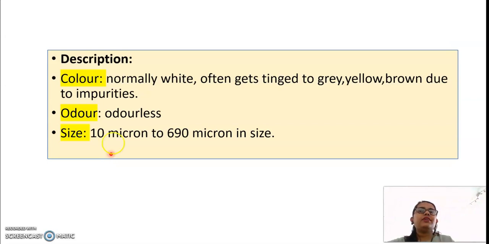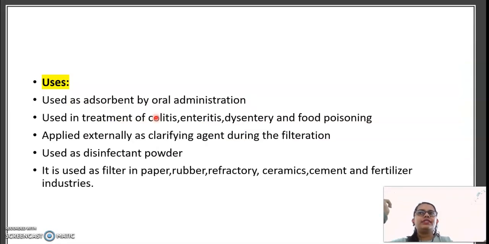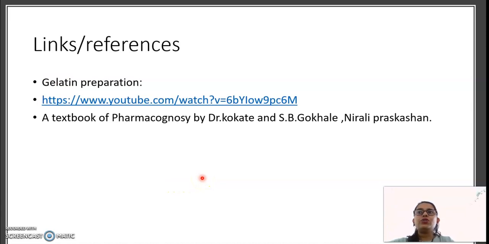Description: it is normally white or grey, yellow, brown color. Odor is odorless. And the size of kaolin is 10 micron to 690 micron, depending upon heavy kaolin, light kaolin or natural kaolin. Uses: it is used as an absorbent in oral administration, it is used as a disinfectant powder, it is used in filter, paper, rubber and etc. So those are the links from where I have found, like I have made this PPT.